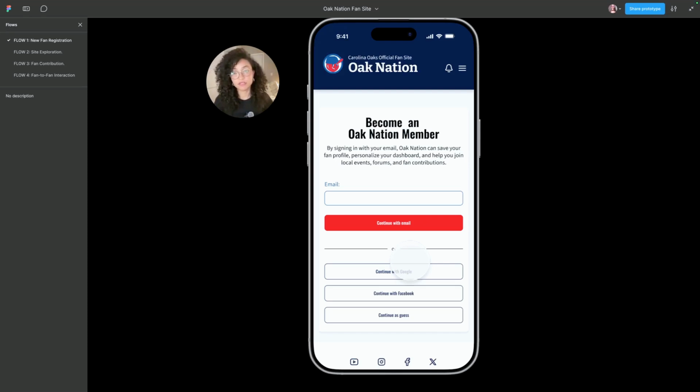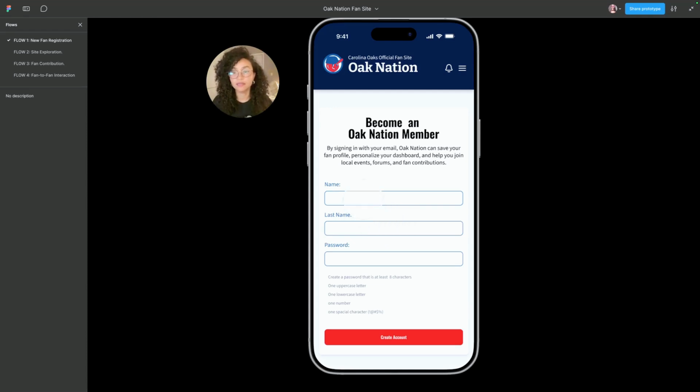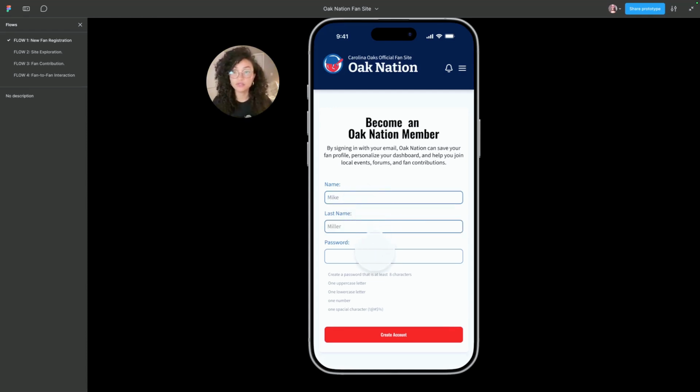For the onboarding process, I want to simplify. I didn't want to overcomplicate it for the user with unnecessary input fields. So here is just an email, then a first name and last name, just to have a clear user, as well as a password. We also have notifications showing whether the user meets the requirements for a password, so they can know how long the password is and the security of that password.